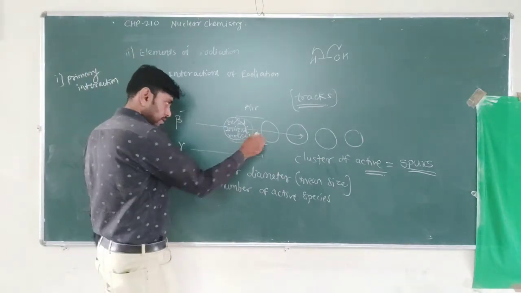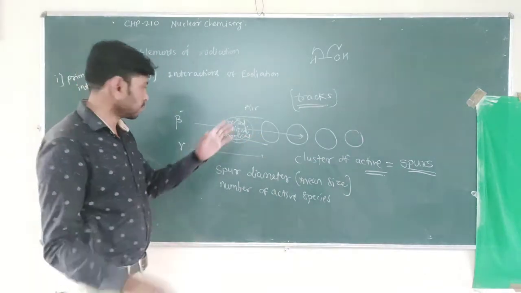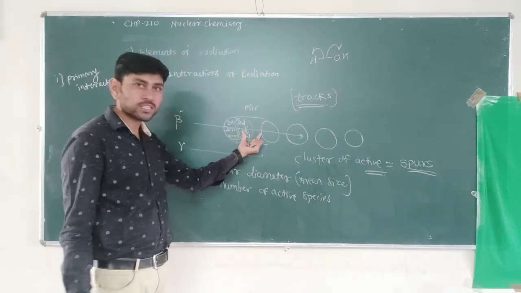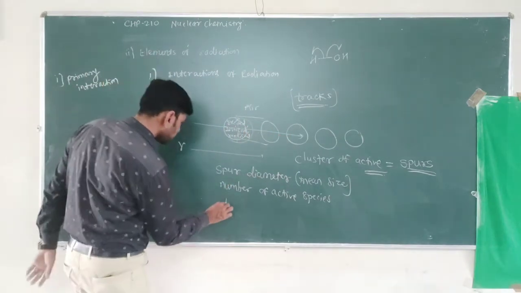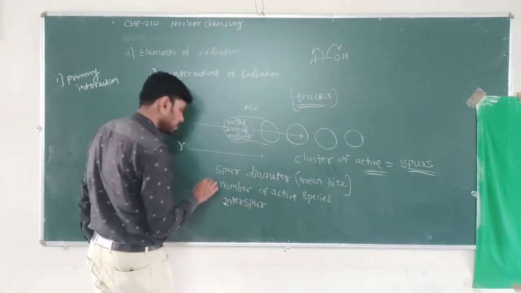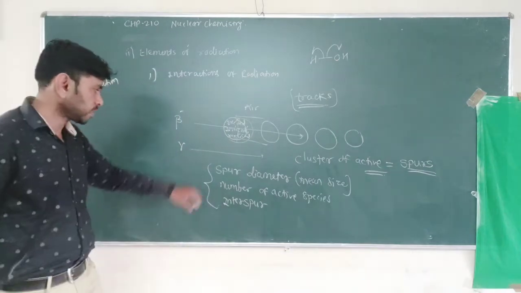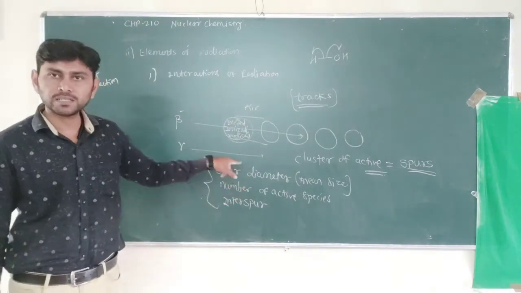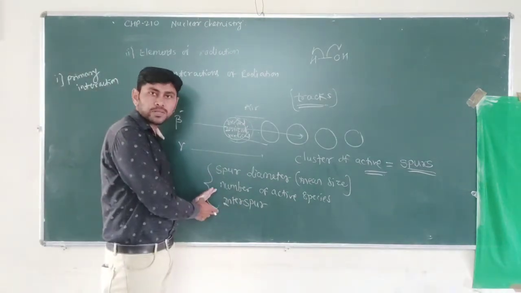Again, there is a distance between these spurs: one spur is formed, then another spur. We call this the interspur distance. So all these three factors, that is spur diameter or mean size of the spurs, number of active species in the spurs, and interspur distance,